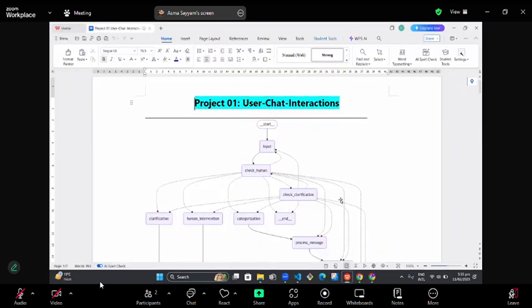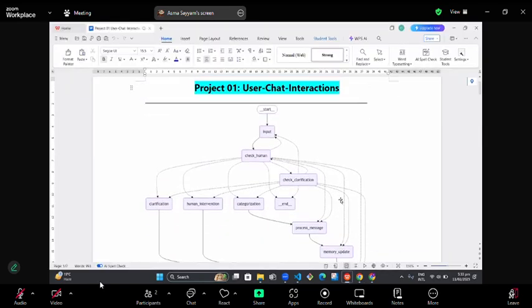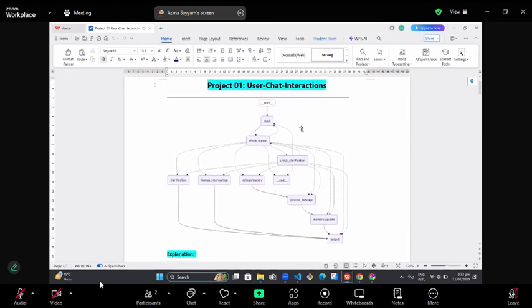Now, using LangGraph, this is the kind of structure or graph that we'll be making. Let's understand this graph first. First of all, we have start, then input, then check human, check clarifications, and categorization, human intervention, clarification, process message, memory update, and then output.